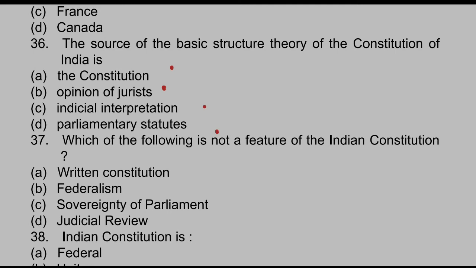Okay guys, your time is over. Here we know that the answer is option B, that is opinion of jurists. I will tell you in detail why it is opinion of jurists.